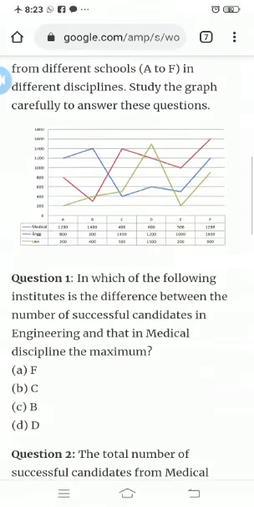So here you have to consider, among the institutes A, B, C, D, E, F, the difference between the number of successful candidates in engineering and medical discipline. In medical, A has got 1200, B has got 1400, C has got 400, D has got 600, E has got again 500,